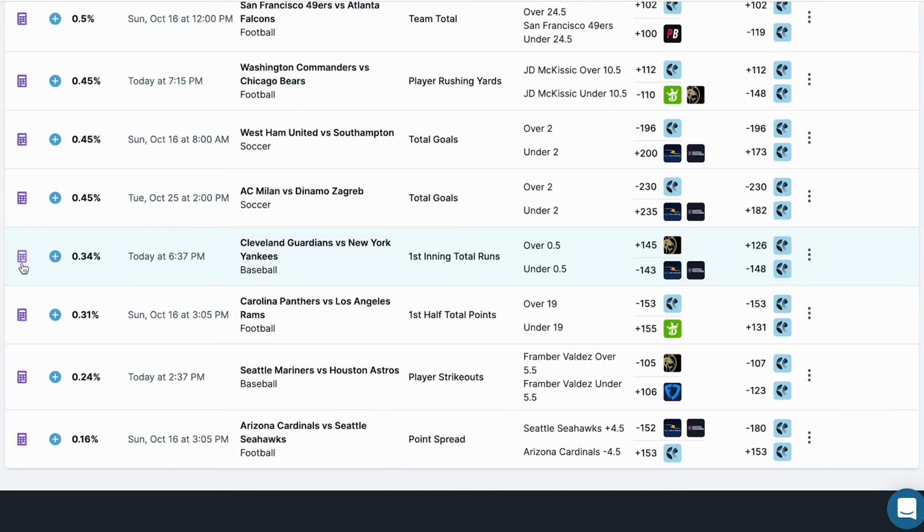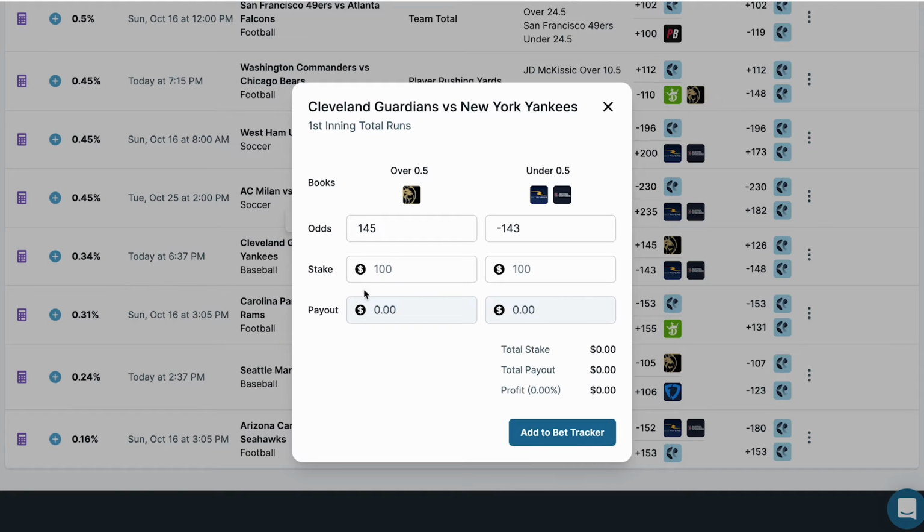So let's click on our calculator over here. You notice here on the left side, the over is listed at +145 and the under is listed at -143. So an arbitrage opportunity exists here because this number, 145, is greater than 143. So that is when you know an arbitrage opportunity exists.